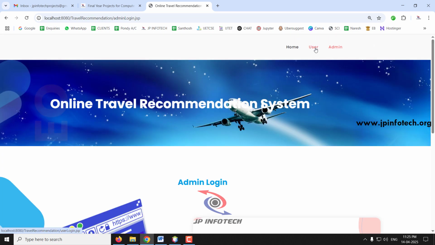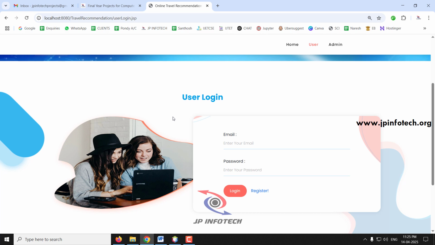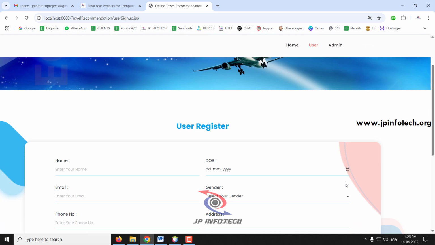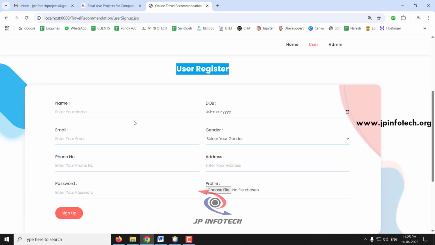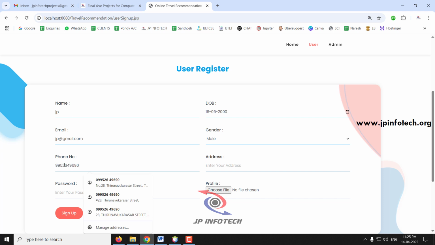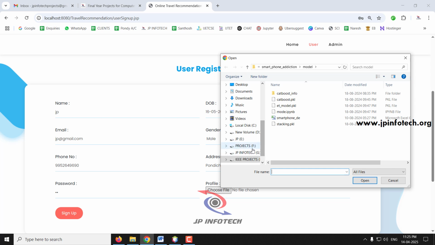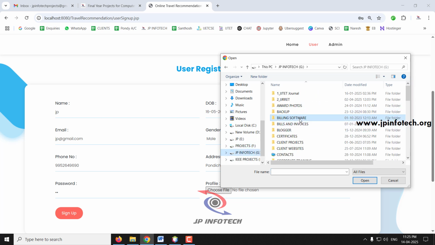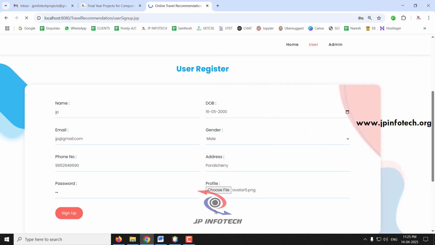So first let me go to the user part. As I don't have a username and password, I'll go to the registration part. Just click Register. It will navigate to the user registration page, where you need to enter the name, date of birth, email ID, gender, phone number, address, password, and select a profile picture photo. Make sure it is not big in size so that it does not show any error, and then click Sign Up.